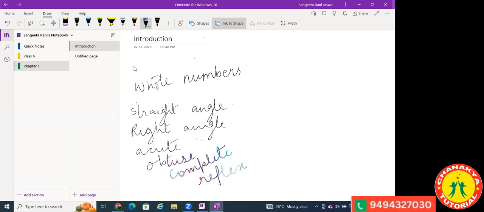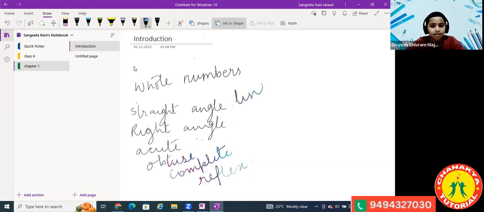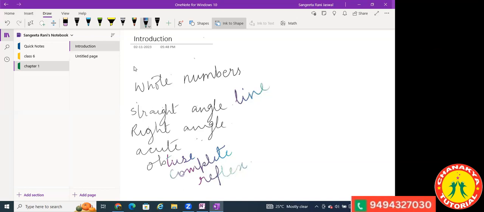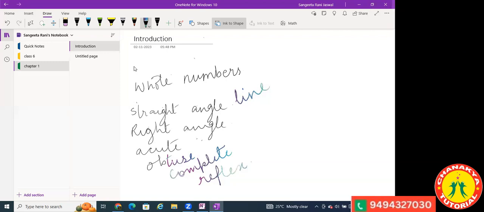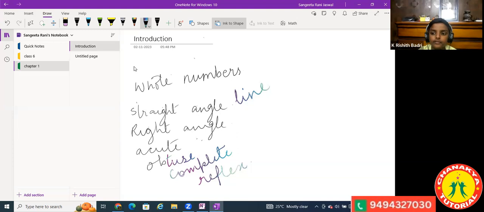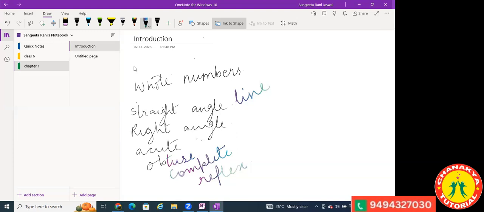Okay, now tell me, what is a line? Ma'am, a line is infinite. It has no starting point and no end point. Ma'am, just like numbers, from negative infinity to positive infinity. Yes, very nice. That's a number line. On the left side of zero, you have all the negative numbers. On the right side, you have the positive number line. Great.